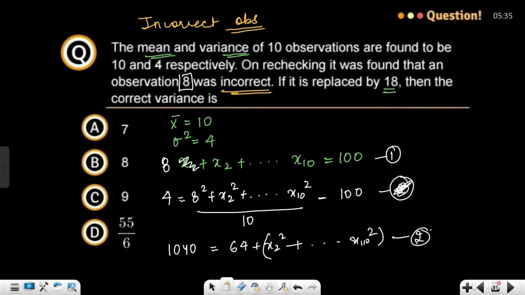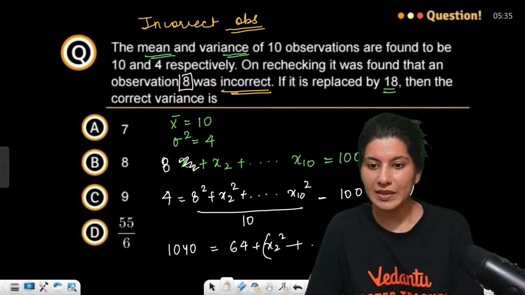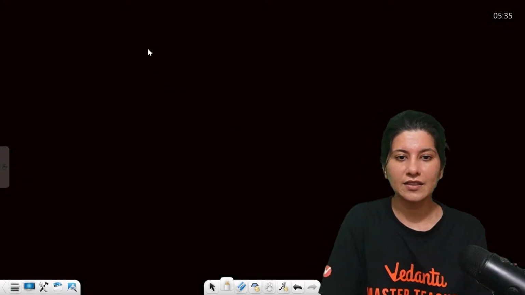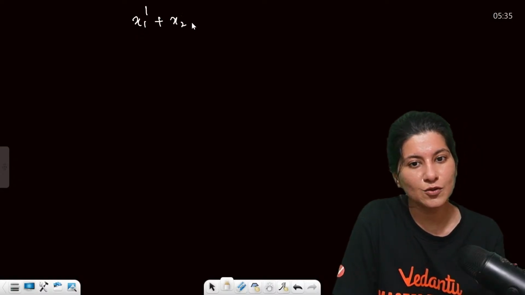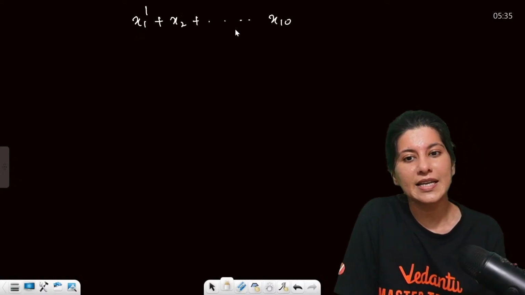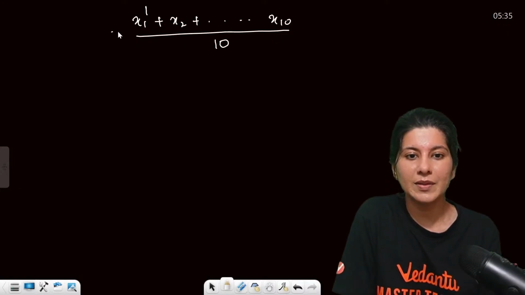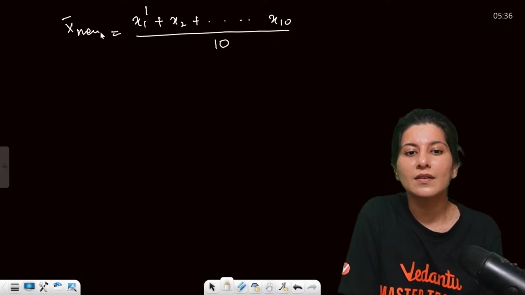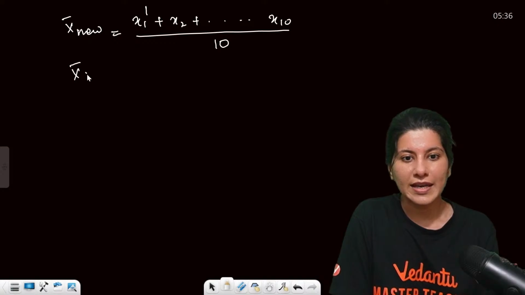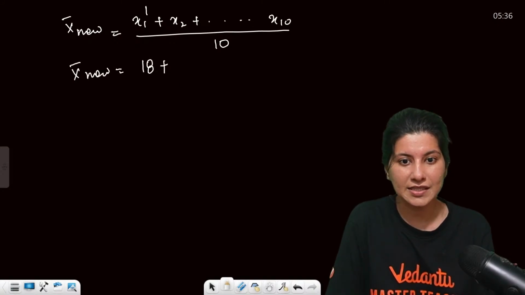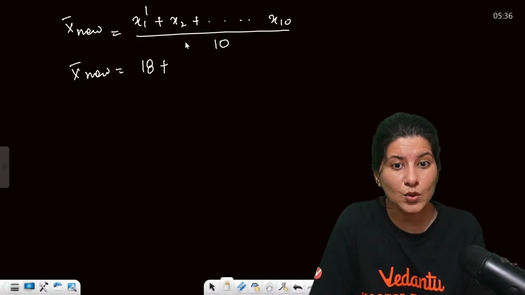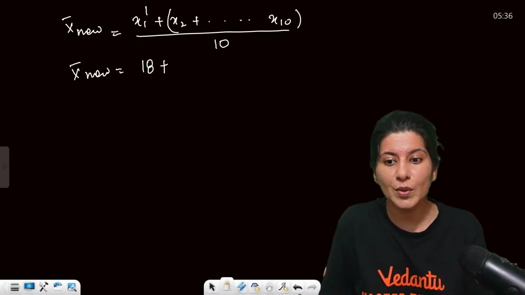Now they are saying that they have replaced it by 18, correct? So what will happen now? x1 dash plus x2 and all the way up to x10 upon 10 will be the new mean, correct? So new mean will be what? x1 dash, now this is 18, plus. Now do we have a value which is the sum of x2 to x10?